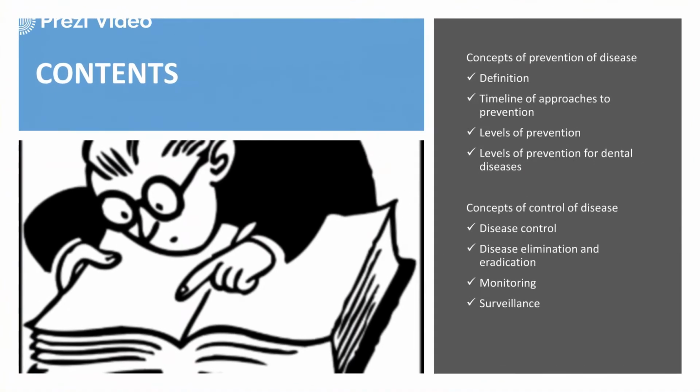In this session, we are going to discuss the prevention of disease, its definition, the different approaches to prevention, and the different levels of prevention. Again, this is very important. We will cover levels of prevention for various kinds of dental disease, then the concept of control of disease, how the disease needs to be controlled, how it can be eliminated and eradicated. And once it has been eradicated, then comes the monitoring and surveillance part.